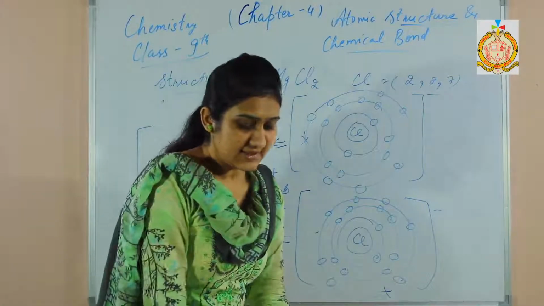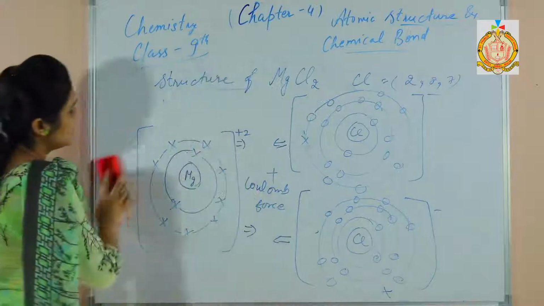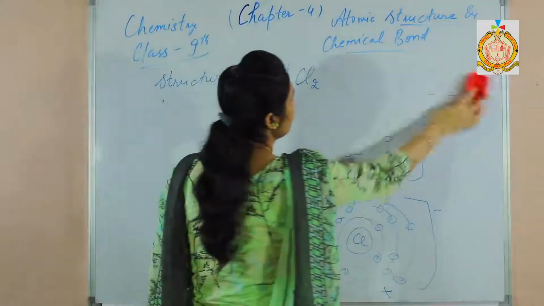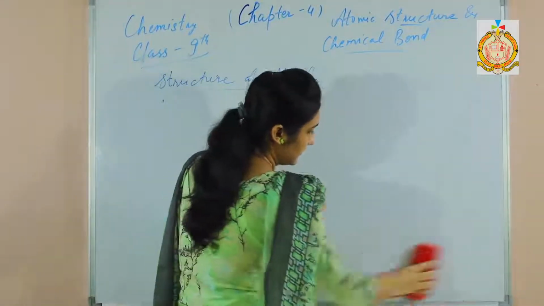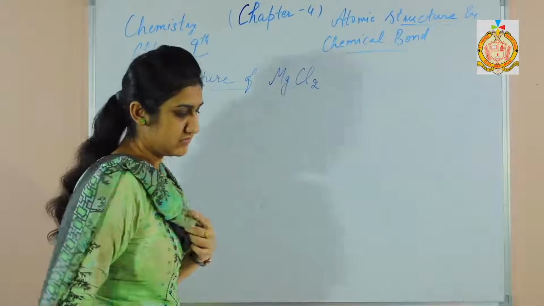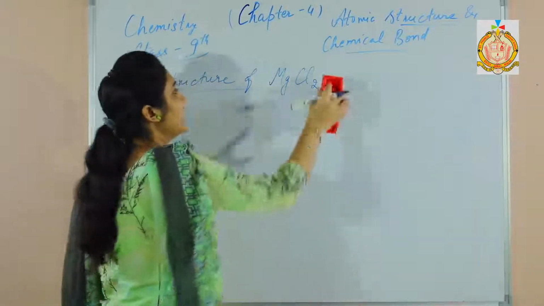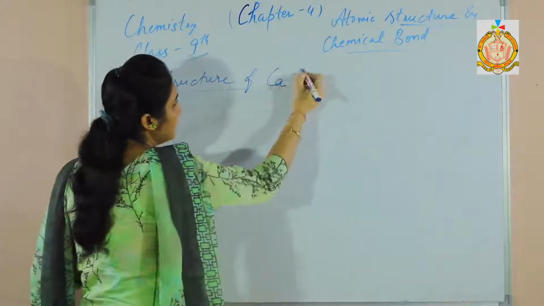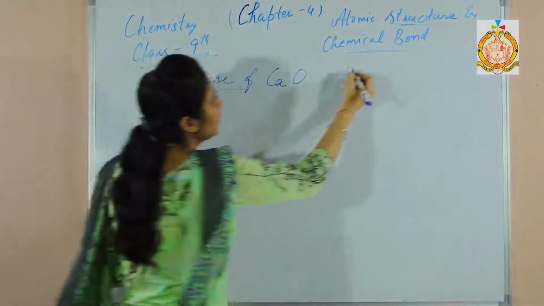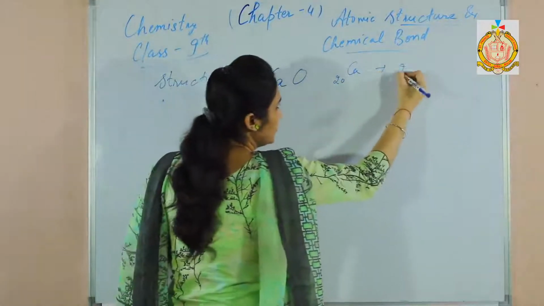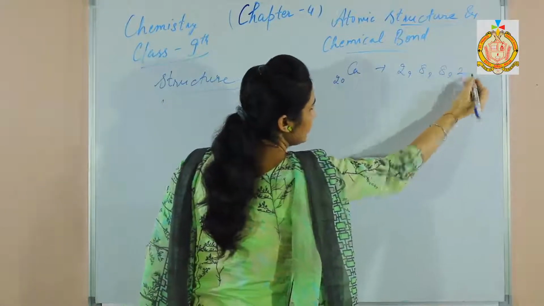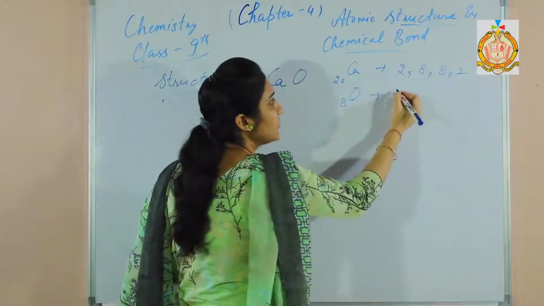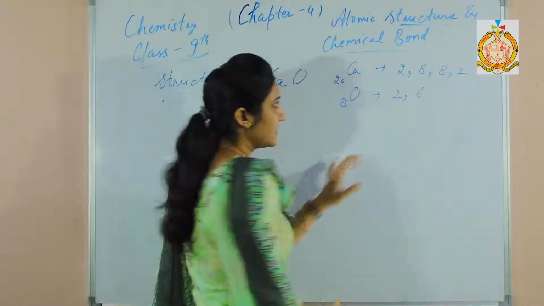Next example is calcium oxide, the structure of calcium oxide. What is the atomic number of calcium? The atomic number of calcium is 20. So the electronic configuration of calcium is 2, 8, 8 and 2. And oxygen's atomic number is 8, so its electronic configuration is 2 and 6.